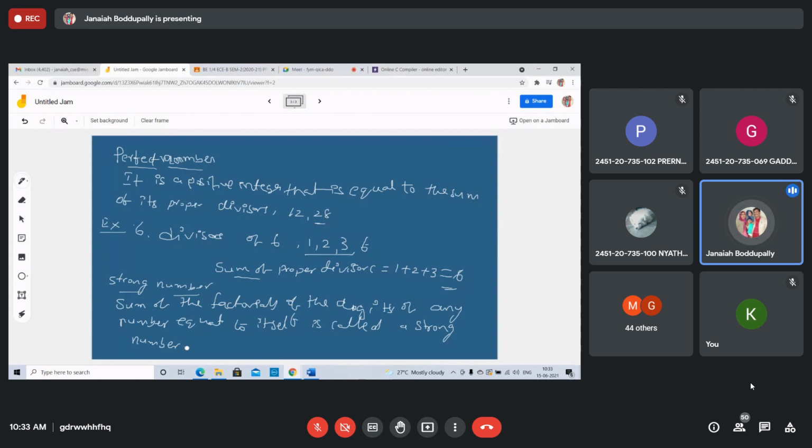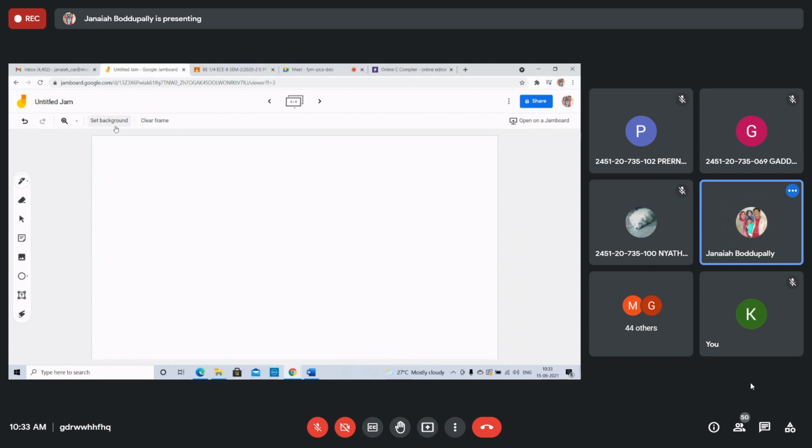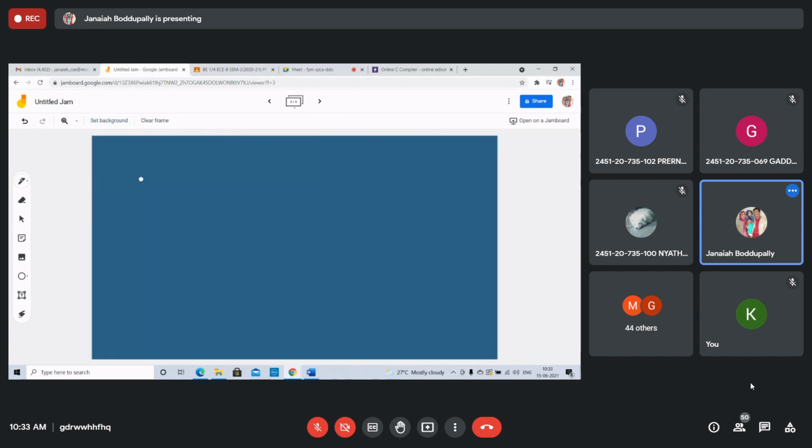Right? Strong number. Example 145. Take 145. You can verify in Google. Example 145: 1 factorial plus 4 factorial plus 5 factorial. 4 factorial is 24.